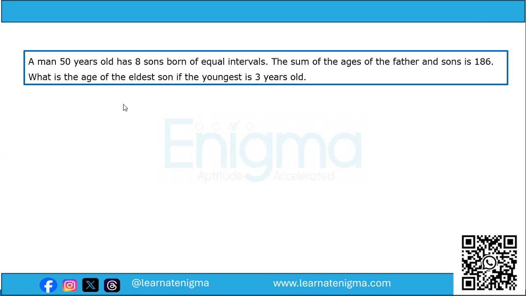A man 50 years old has 8 sons born at equal intervals. The sum of the ages of the father and sons is 186. What is the age of the eldest son if the youngest is 3 years old?